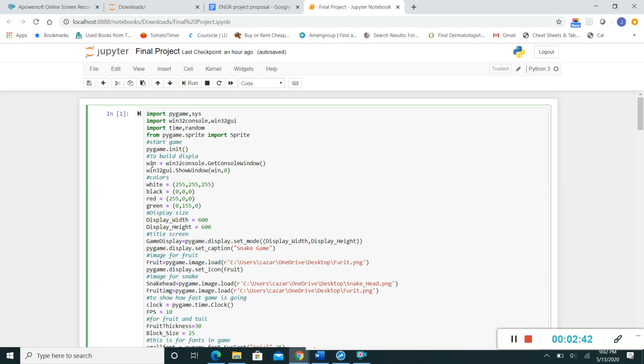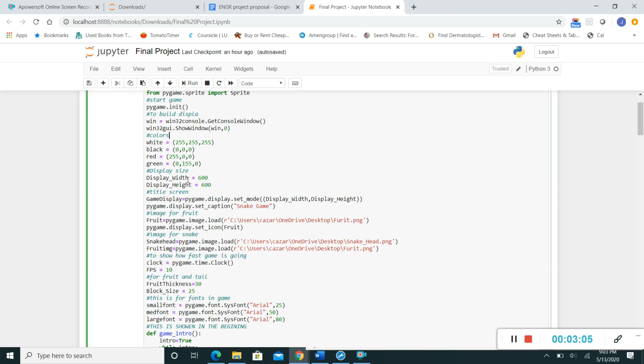And then I went ahead and defined the window. So I use win equals Win32 console to get console window, Win32 GUI to show window. So that's basically going to show my window. It's going to show the screen. It's going to pull up a screen. And then basically I chose some colors that I wanted to display on my screen. So I went ahead and did the display size. I did my width and the height the same, so it's 600 by 600.